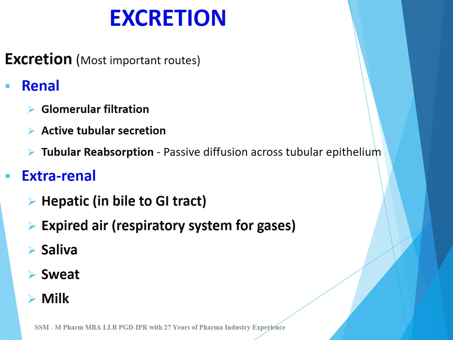Extra renal routes of excretion are hepatic, for example, secretion of drug in the bile, which goes to the GI tract, and from GI tract through feces it is excreted. Excretion through expired air, for example, respiratory system: the gases and ethanol are excreted through the respiratory system in expired air. Some drugs are also excreted through saliva, sweat, and milk.